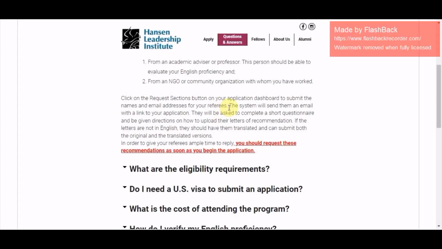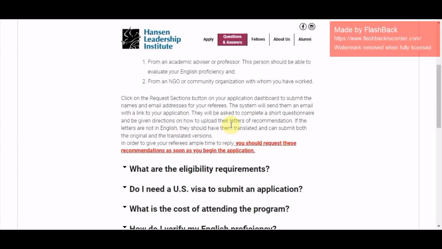The system will send them an email with a link to your application. Your referees will receive an automatic email. So if you're filling this form, communicate to your supervisor, academic advisor or professor that they will receive a short questionnaire, and you give them direction, and everything will be there. So they will determine how good you are at English and other things.